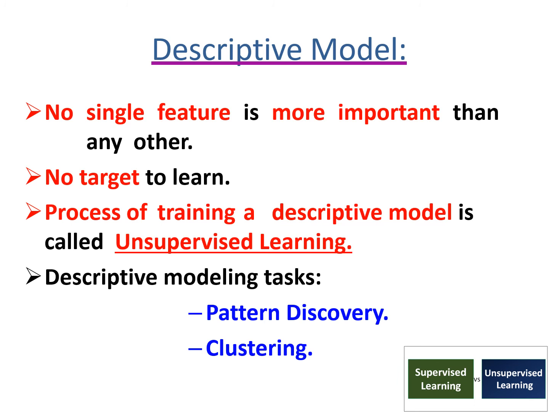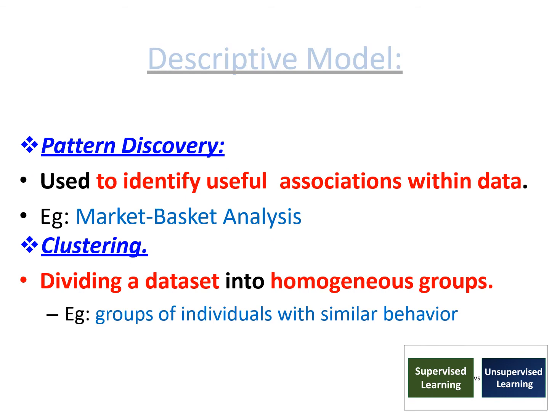It is a process of training. A descriptive model is termed unsupervised learning, and descriptive modeling tasks involve pattern discovery as well as clustering. So the major learning scenario under the descriptive model is unsupervised learning, and the major tasks are pattern discovery and clustering.